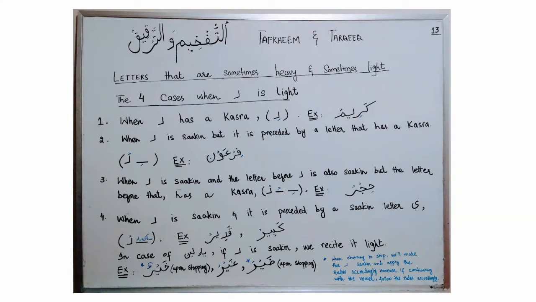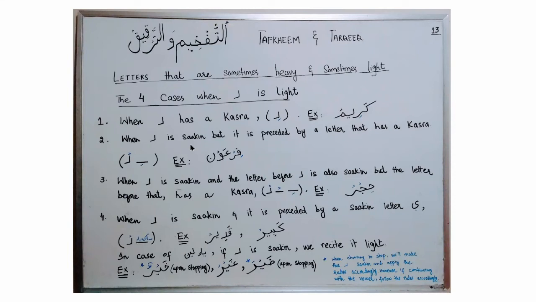There are four cases when we recite letter Ra with tarqiq, or we recite letter Ra light. The first situation is if letter Ra has a kasra. So in this example, you can see Kareem. You will not elevate your back of the tongue and you will recite letter Ra light with thinness. You will say Kareem, instead of saying Kari. So you will say Kareem.